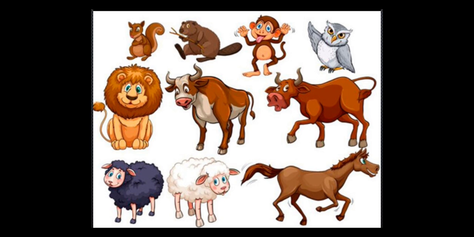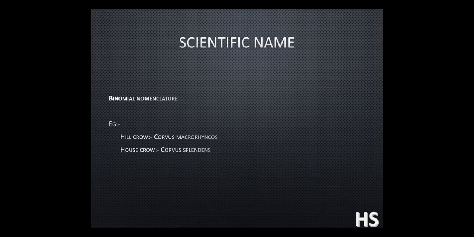Some are aquatic, which live in water. Some are aerial animals, which fly, and some are amphibians, which live on land as well as water, like frogs. So animal classification is quite big.